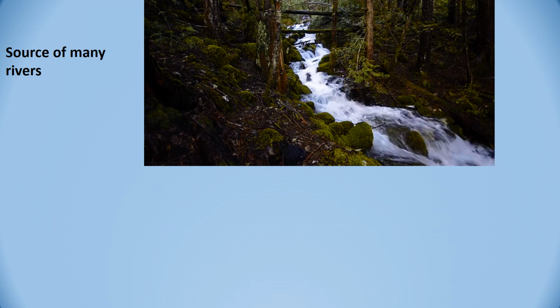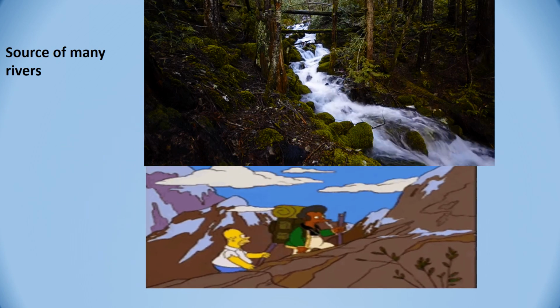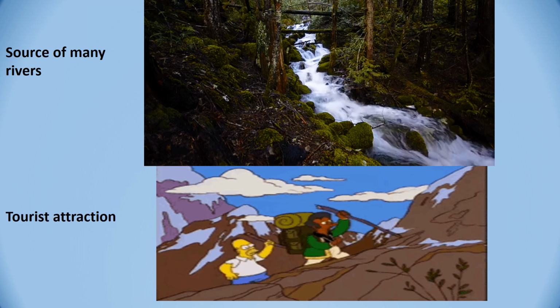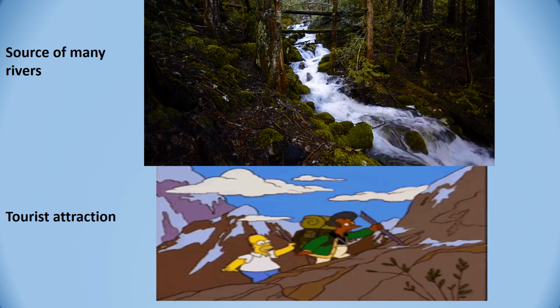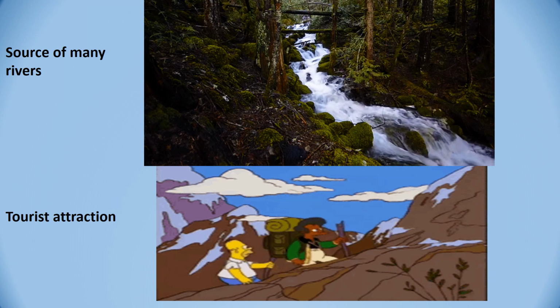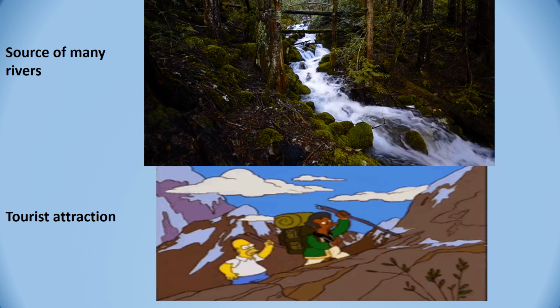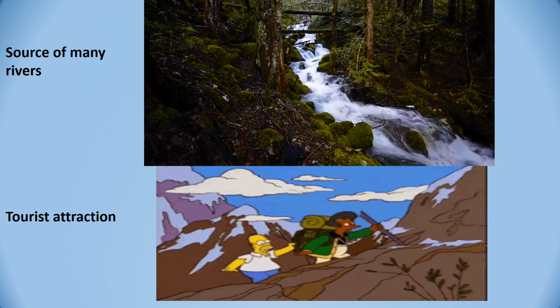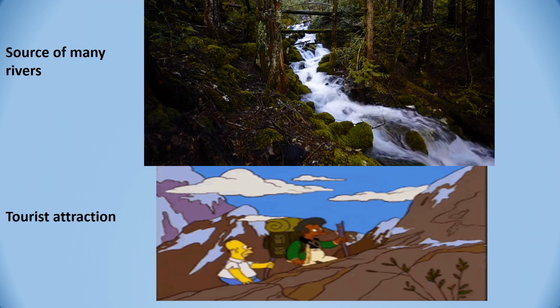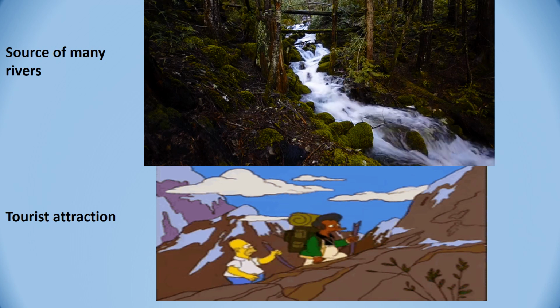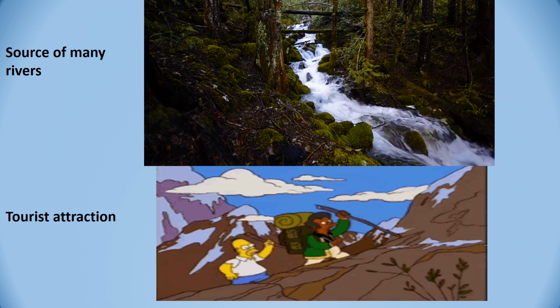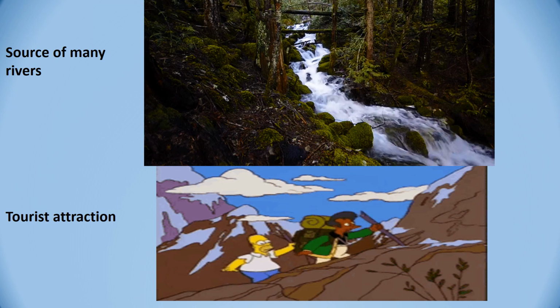The third advantage is that it is a source of many rivers. Since it is a snow-clad mountain range, a number of rivers originate from here and they are perennial in nature. Then comes the fourth advantage, that is, it is a tourist attraction. A number of tourists visit the Himalayas every year from all around the world, and it brings a lot of revenue to the economy. With this, we finish the advantages of Himalayas and Himalaya as a physical feature of India.